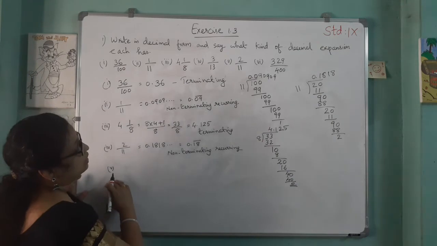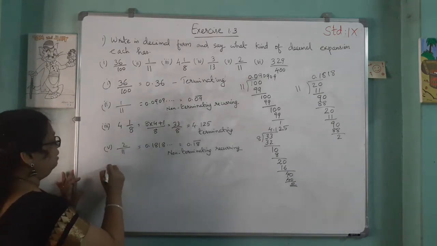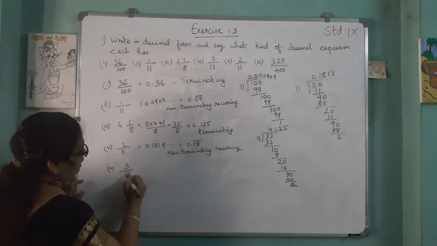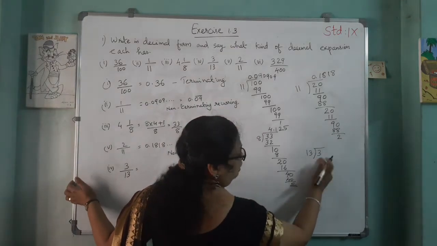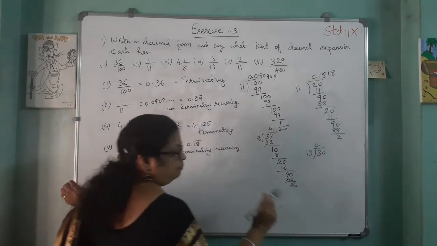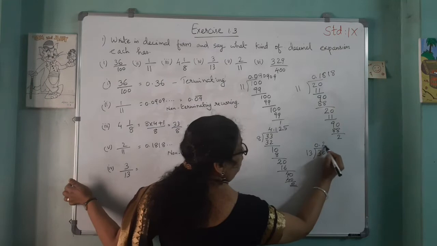Then the fifth question. Now we can take the fourth question, which is missing: 3 by 13. That also we can divide. 3 by 13: 3 is less than 13, so we take a decimal. It becomes 30. So 13 into 1 is 13, 13 into 2 is 26, 13 into 3 is 39.